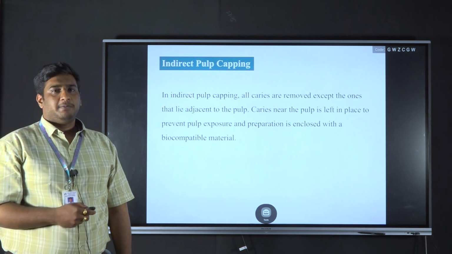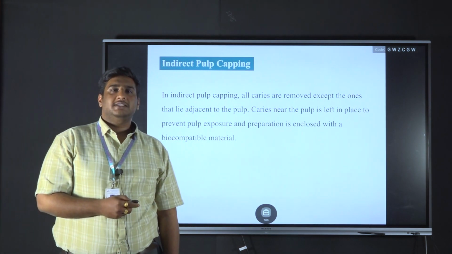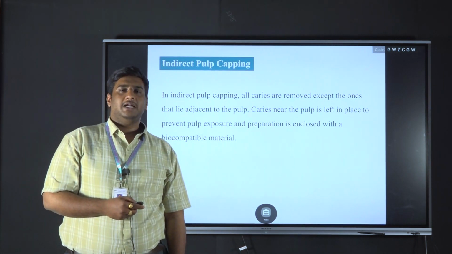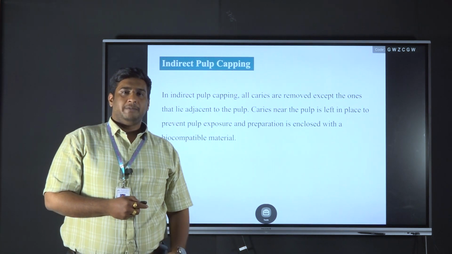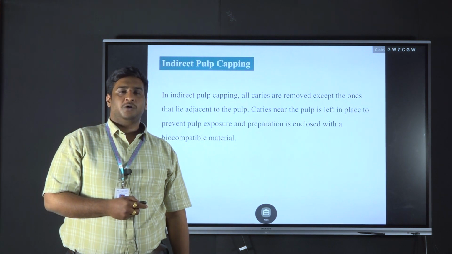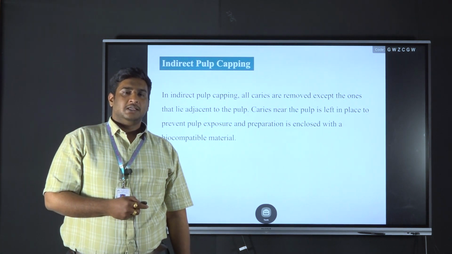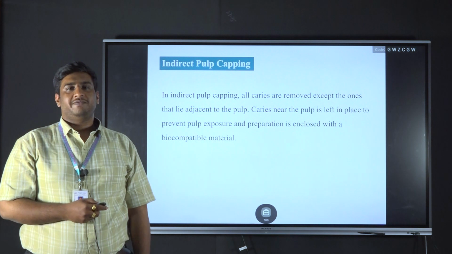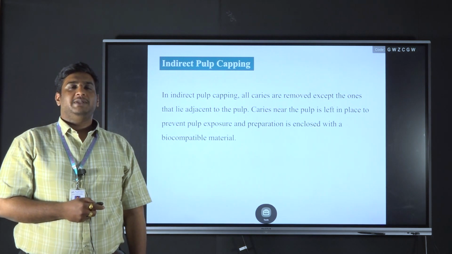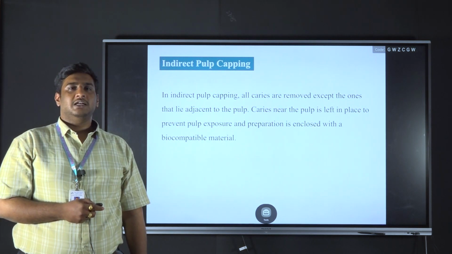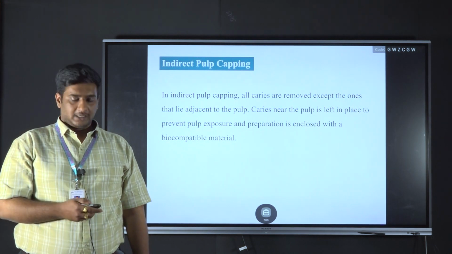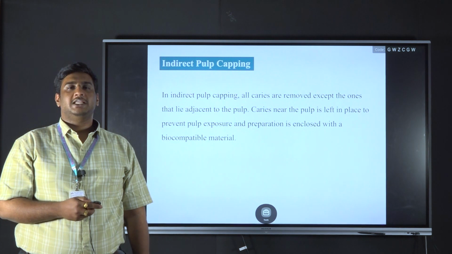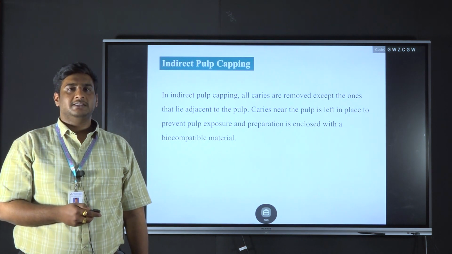Coming to indirect pulp capping. The indirect pulp capping procedure is similar to that of direct pulp capping. The only difference is that in direct pulp capping the medicament is placed directly over exposed pulp, whereas in indirect pulp capping some amount of caries is intentionally left in the cavity so that there may be chances of reparative dentin formation, to avoid exposure of the pulp. Over that remaining caries the medicament is placed and the indirect pulp capping is carried out.